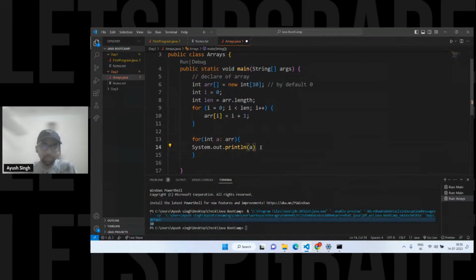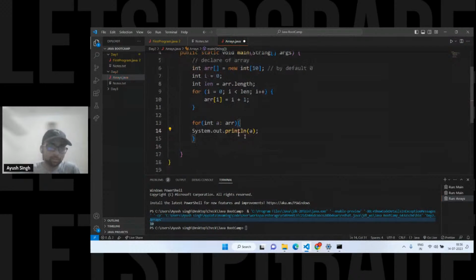Can anyone tell me what kind of loop this is? No, no, no. This is not a for each loop. Don't confuse it with this term. This is a for of loop, right? For each is different. For each is there in Java 8. This is different. This is the for of loop. Don't confuse it with that name. I know you know about this. It is for traversal only, but this is called for of. For each is different.